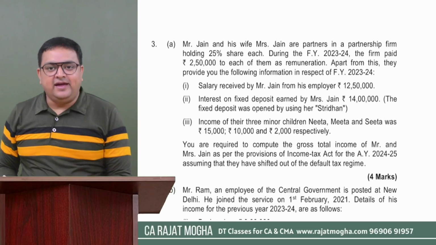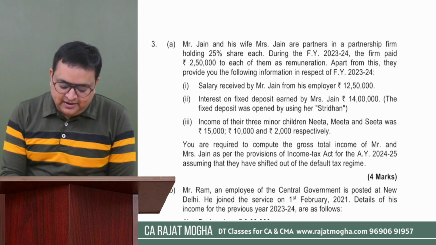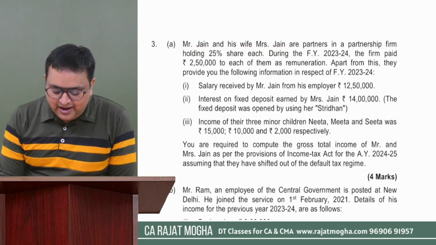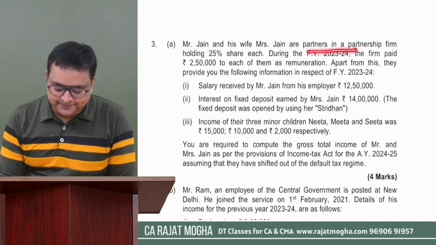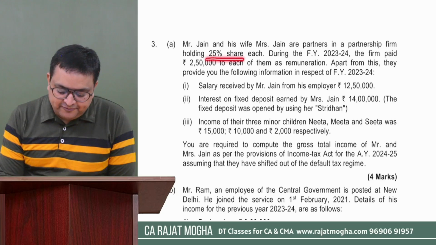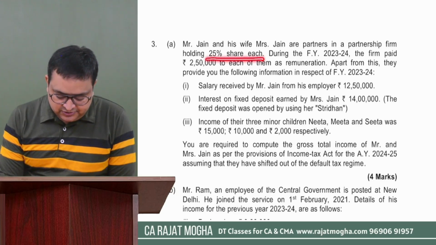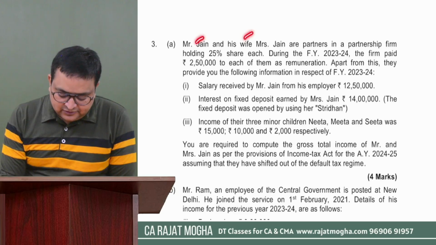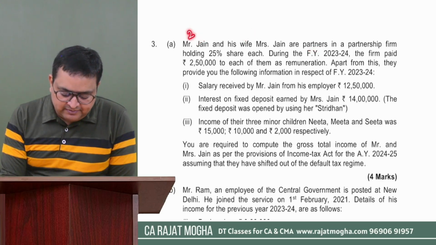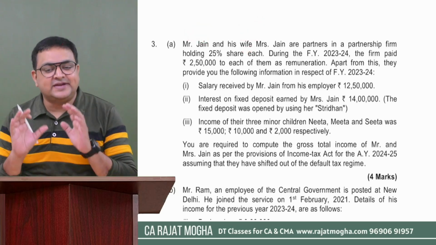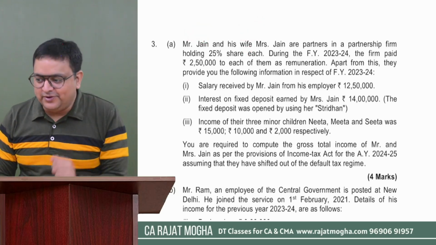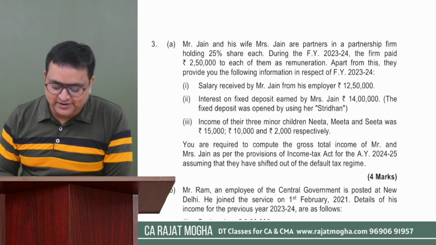In fact, 3A. It says, Mr. Jain and his wife, Mrs. Jain, are partners in a partnership firm holding 25% share each. So share means share of profit. So they are partners of a partnership firm and both of them have 25% each. It means that both are substantial owner, right? We understand 20% or more, you become substantial owner and both of them are substantial owner.